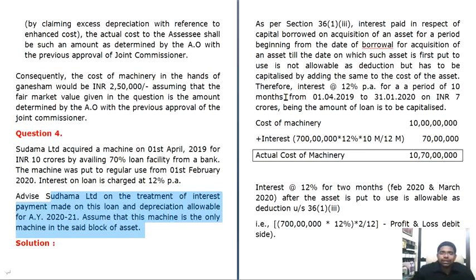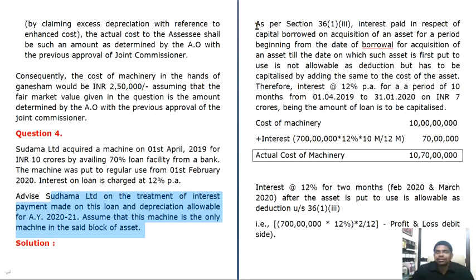Now, as per Section 36(1)(iii), what you're supposed to note is, until the asset is put to use, any interest that is paid for a particular asset is to be capitalized. Only after the asset is put to use, you have to consider it as an expenditure. Then you can transfer that particular amount to the P&L account.